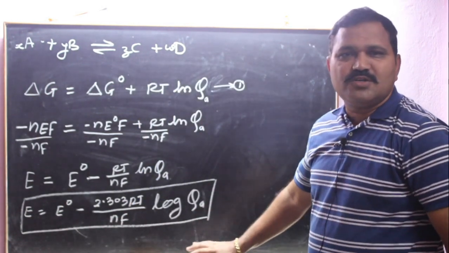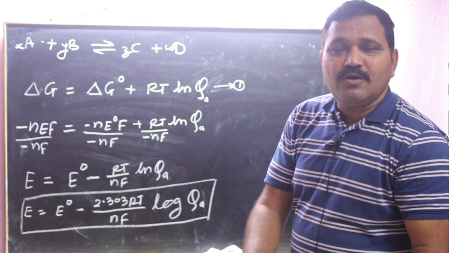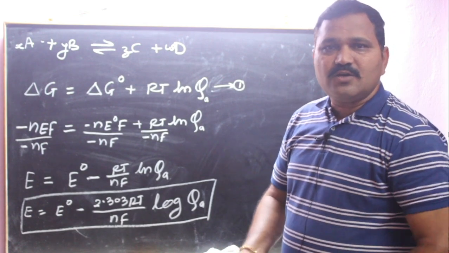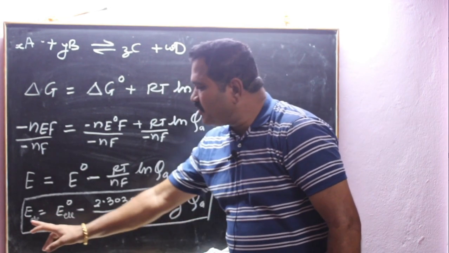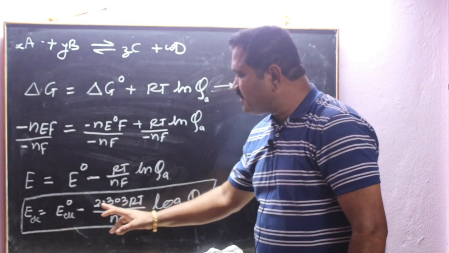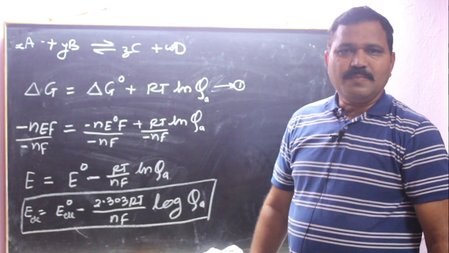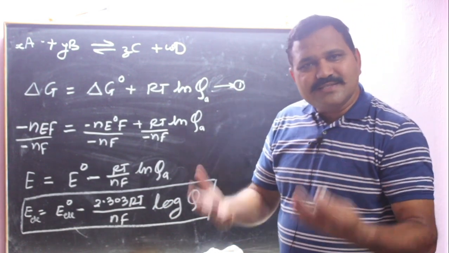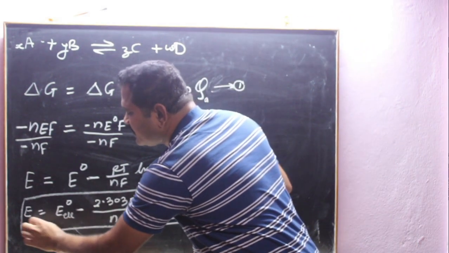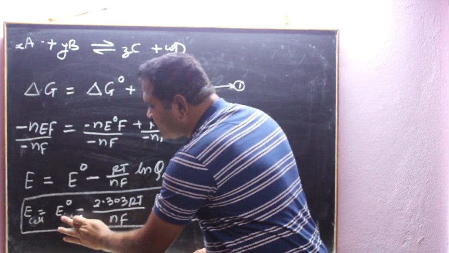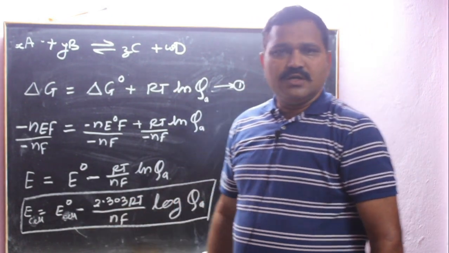This is the Nernst equation for either electrode potential or cell potential. If you are applying it for electrode potential, then write electrode here. Electrode potential is equal to standard electrode potential minus 2.303 RT upon NF log of QA. If we are applying the same equation for cell potential, then instead of electrode write cell. E cell is equal to E naught cell minus 2.303 RT upon NF log Q.